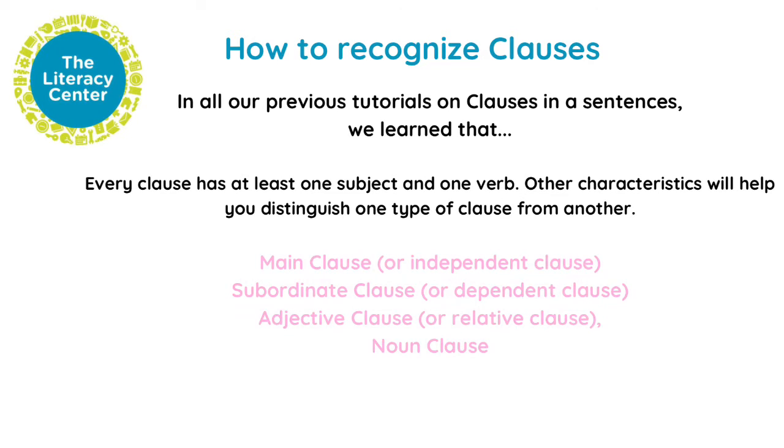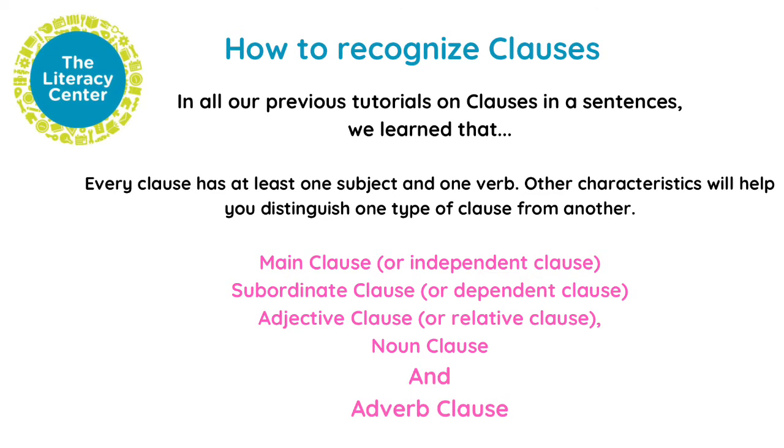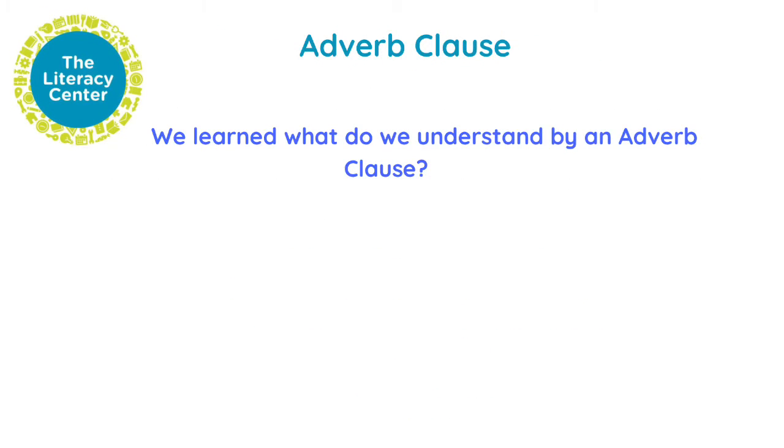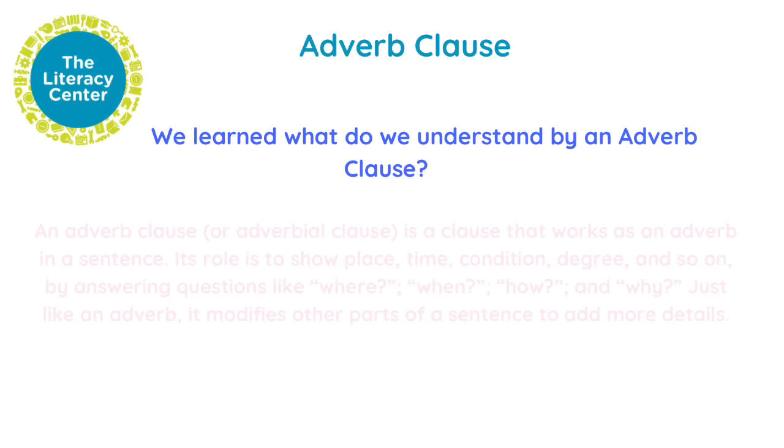And we looked at main clause or independent clause, subordinate clause, or we also call it dependent clause, adjective clause or relative clause, noun clause, and in the last tutorial we talked about adverb clause. So for adverb clause, we learned what we understand by this.